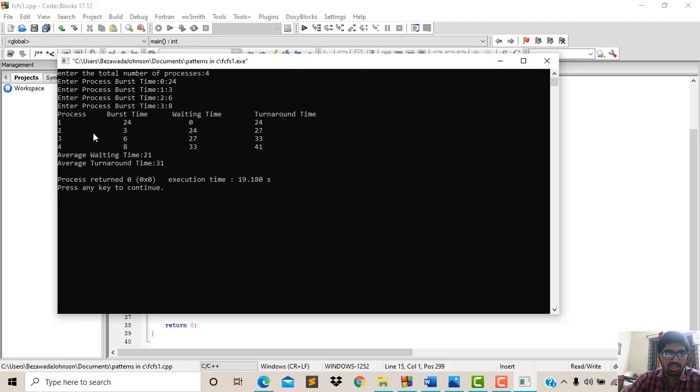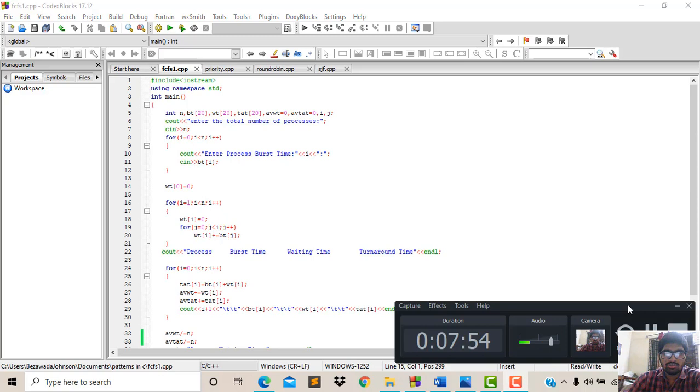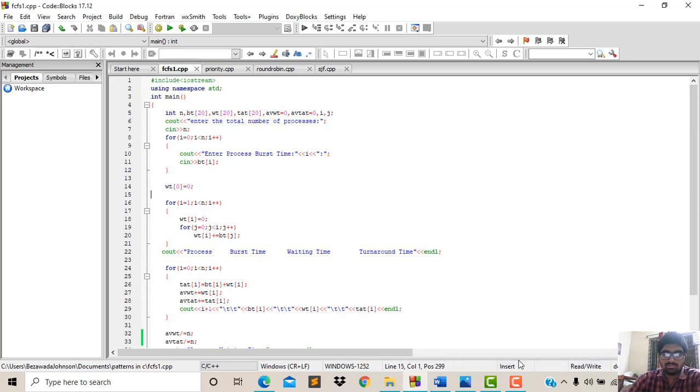We see that process 1 is executed with burst time 24, waiting time is 0 and turnaround time is 24. Average waiting time is 21 and average turnaround time is 31. This is the FCFS process. It is a very simple algorithm for the CPU to execute, and it is executed according to the user.